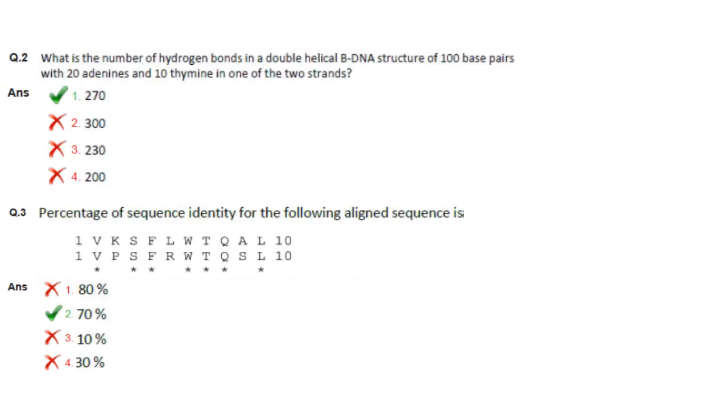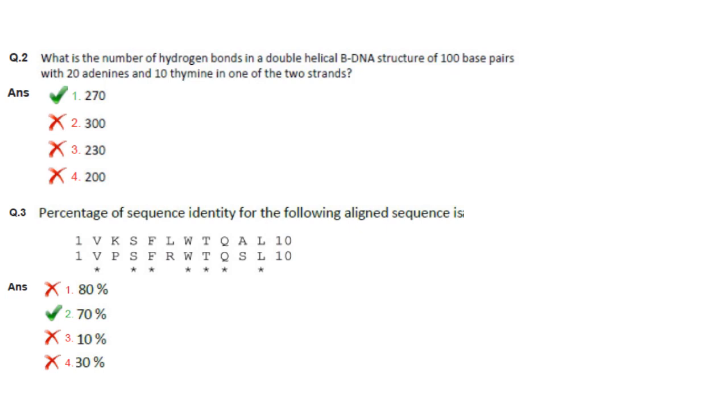Then next one. What is the number of hydrogen bonds in a double helical B-DNA structure of 100 base pairs with 20 adenines and 10 thymines in one of the 2 strands? So there are 2 hydrogen bonds between A and T and 3 hydrogen bonds between G and C. If there are 30 A plus T in one strand, there must be 70 G plus C residues in the same strand of DNA. So the total number of hydrogen bonds will be 30 into 2 plus 70 into 3, that is 270. So answer is option 1.